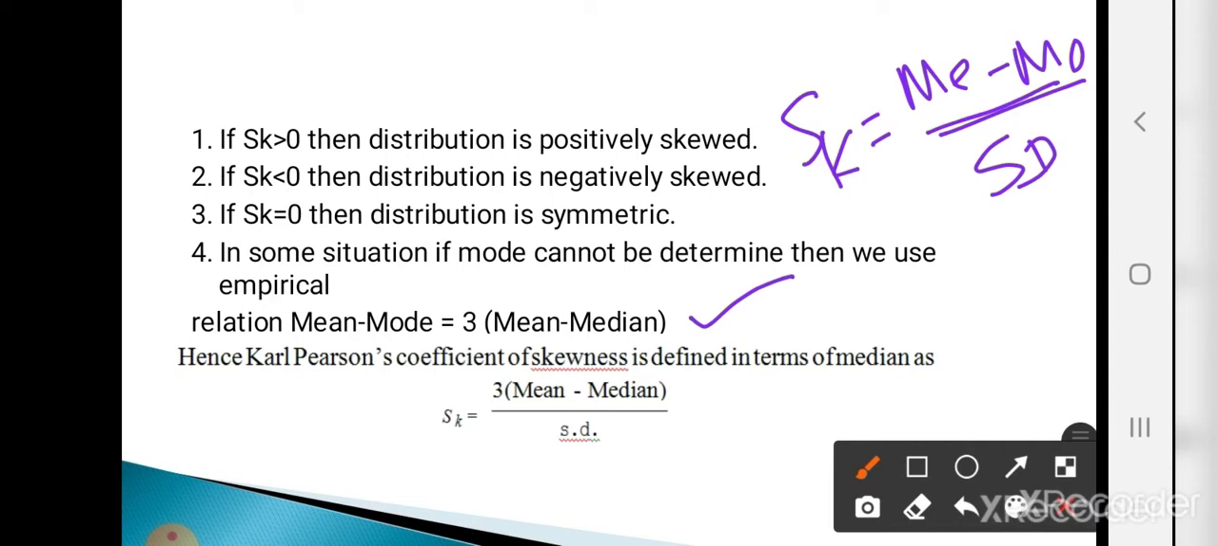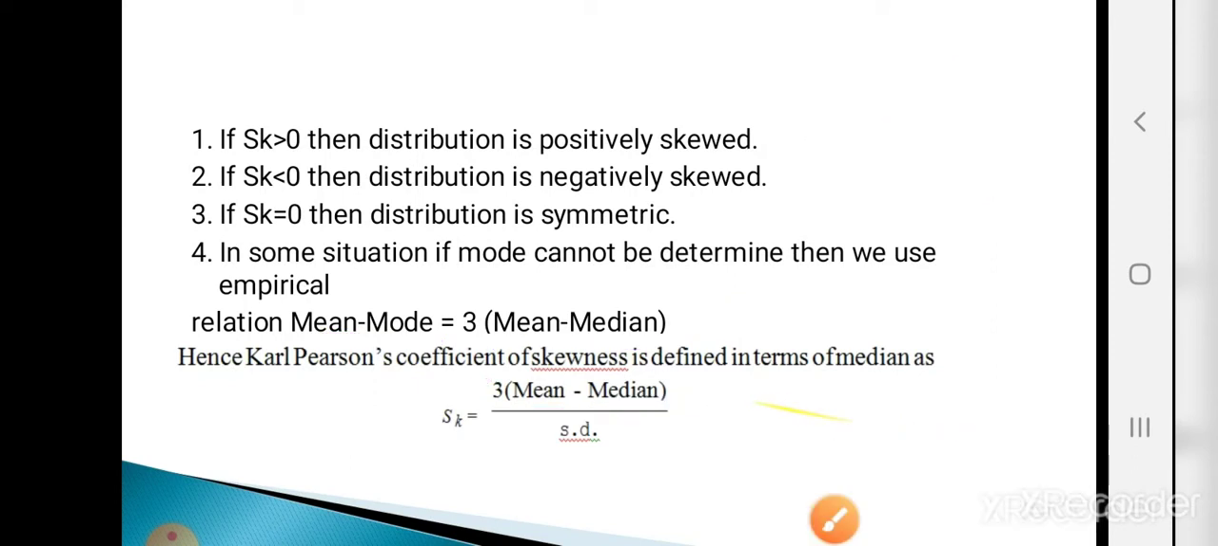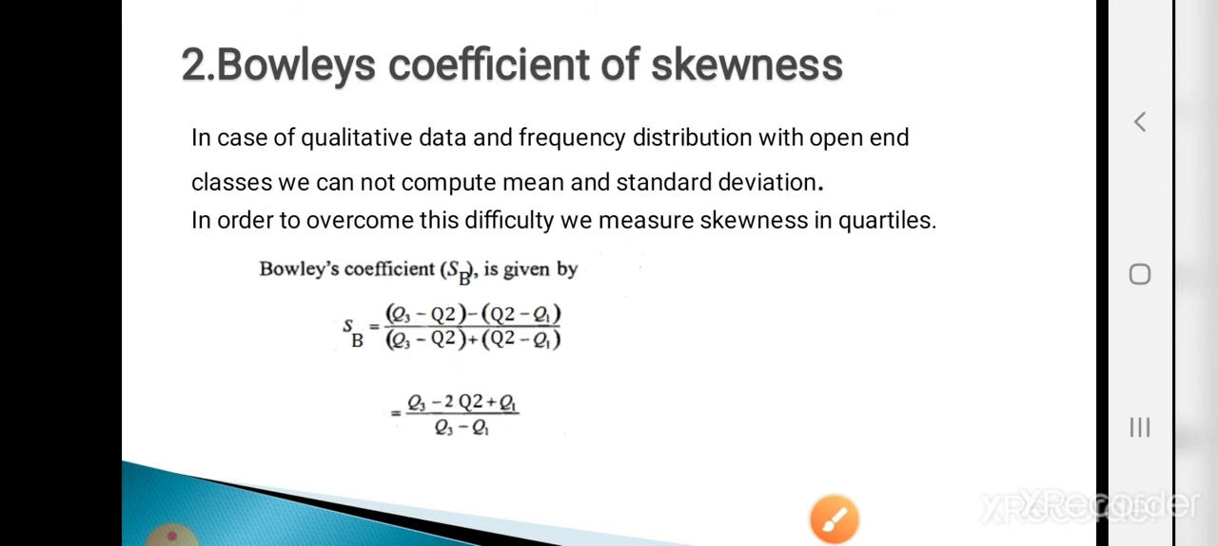Instead of mean minus mode, just write down 3 times mean minus median, divided by standard deviation. So SK is equal to 3 in bracket mean minus median, divided by standard deviation. This is the Karl Pearson coefficient of skewness. Now the next is Bowley's coefficient of skewness.